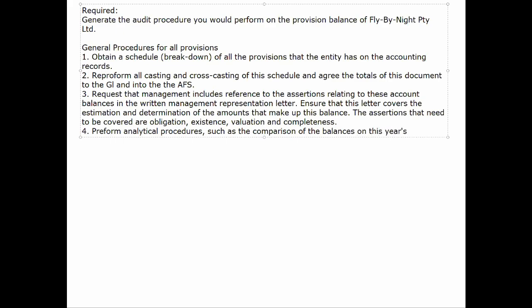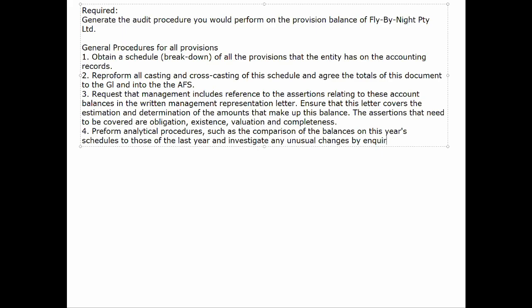Now, in the past, we haven't, because the students desperately needed the marks. But at a board level, at a CTA and a board level, you're going to get marked down for just putting a one-liner, obtain a management rep letter. It's not going to cut it. And more importantly, when you're out in practice, then you're really going to struggle, because if you're an auditor, you're going to get sued.